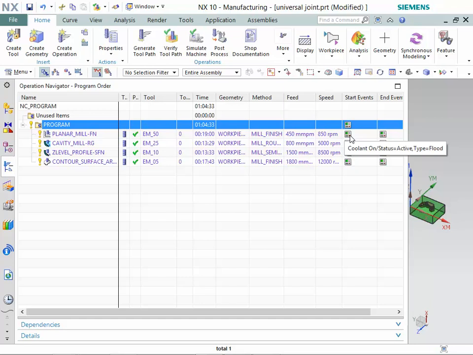Also, you can observe the coolant on status in Start Events column. Again, you can observe the coolant off status in End Events column. Also, you can observe the cutting, non-cutting, and total time required for machining of universal joint die.